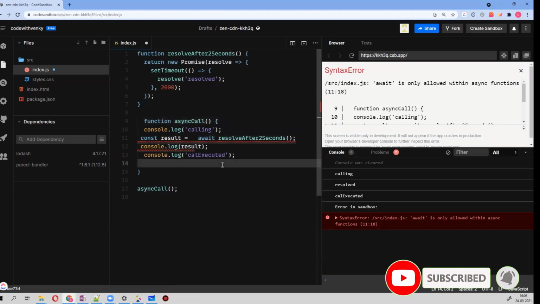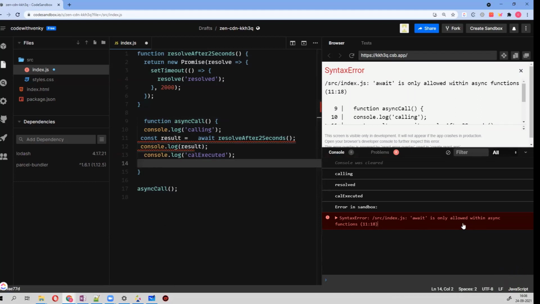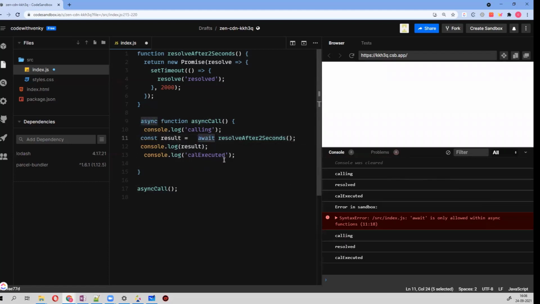Let me show what the effect is. If we remove async, we get an error that await is only allowed within an async function, so it's not possible. Await must be used within async. It simply means that if you want to hold the cursor at a certain location while working with promises, for a certain period of time, in that case we have to go for the await keyword.